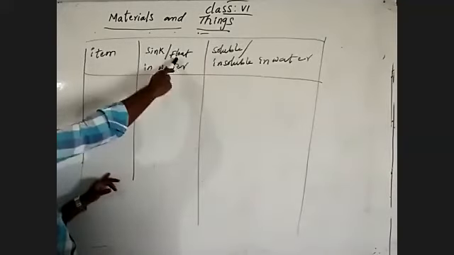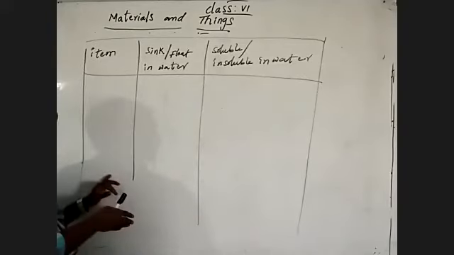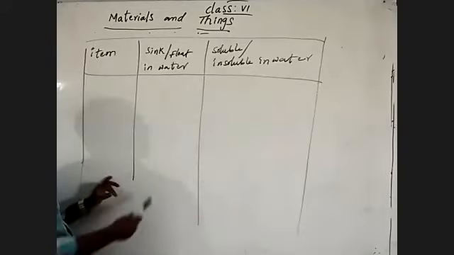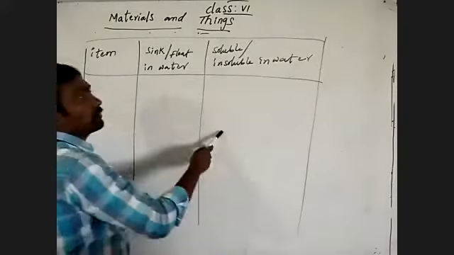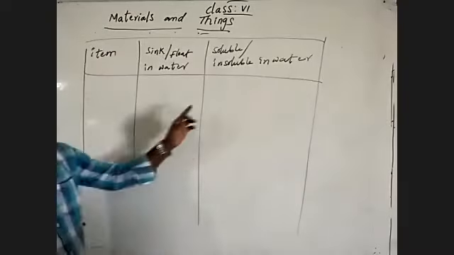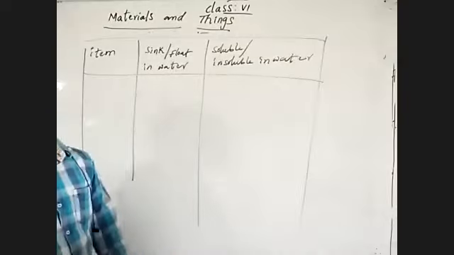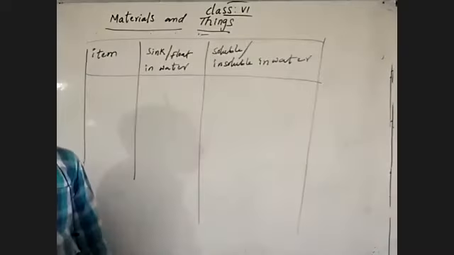Those which sink have more density than water. Those which float have less density than water. Also try in water whether the material is soluble or insoluble. If it is soluble, that is a homogeneous mixture. If it is insoluble, that is a heterogeneous mixture.